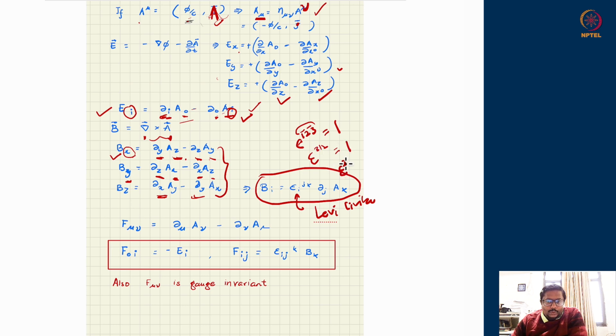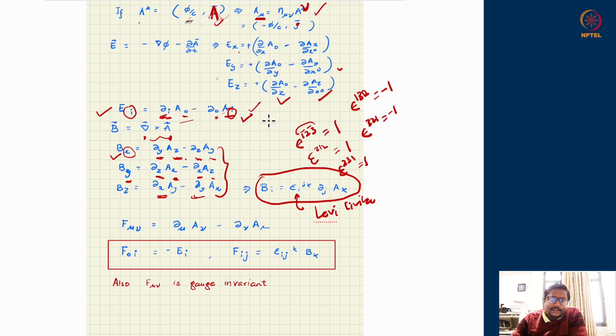Epsilon 2, 3, 1, for example, will also be 1. However, if I exchange any of them, epsilon 1, 3, 2, which is just 2 and 3 interchanged, that is minus 1. Similarly, epsilon 3, 2, 1, that is all equal to minus 1.